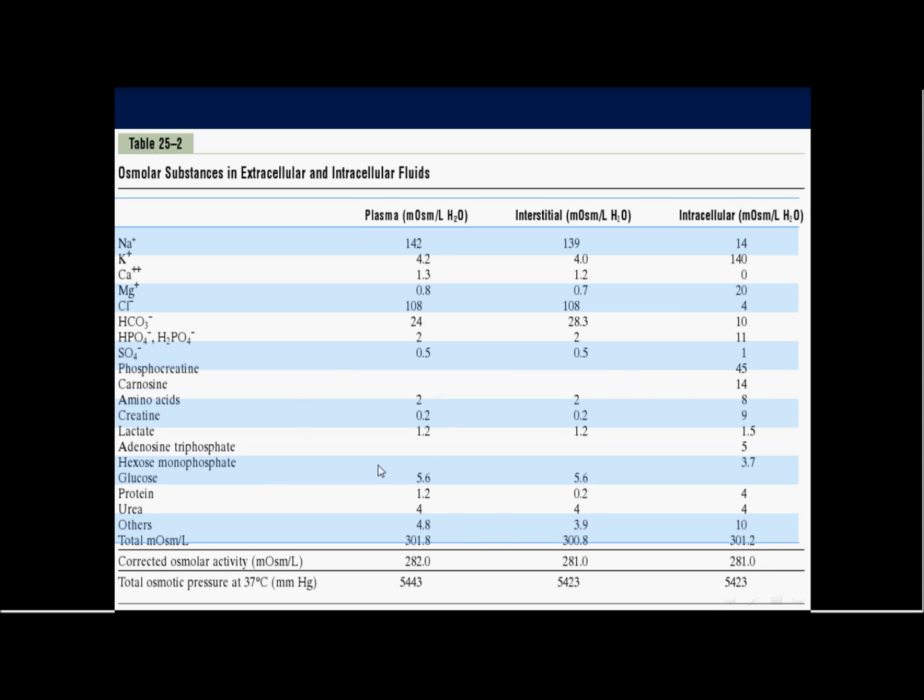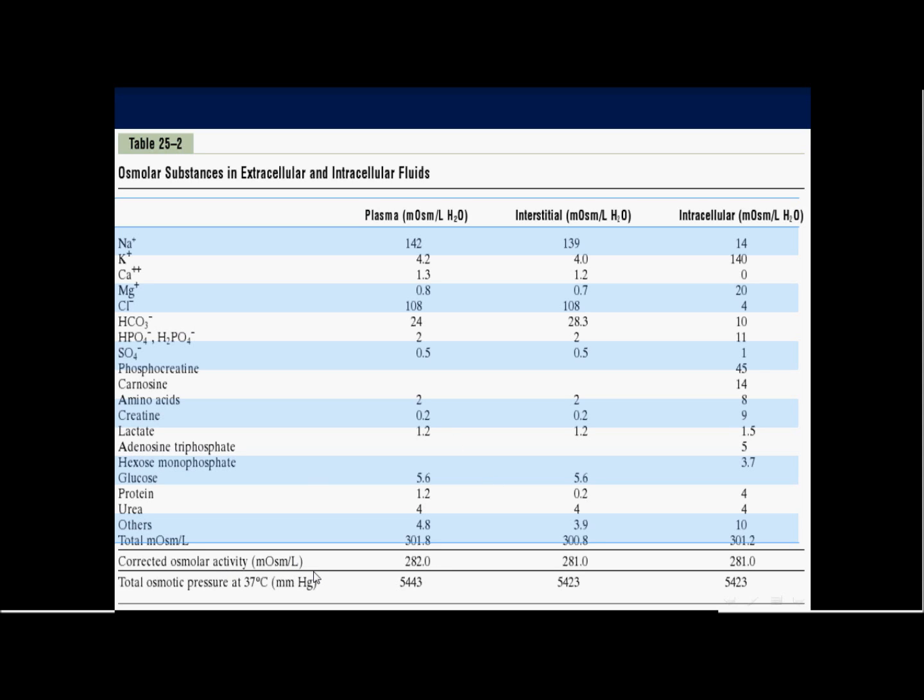When we correct it due to the interchangeable activities of the charges of these osmoles, we multiply it by 0.9, and you will come to the fact that the corrected osmolality is 282 for the plasma and 281 for the interstitial tissues. The difference is 1. This is the difference due to the higher plasma protein than the interstitial tissues. What about the pressure of this?